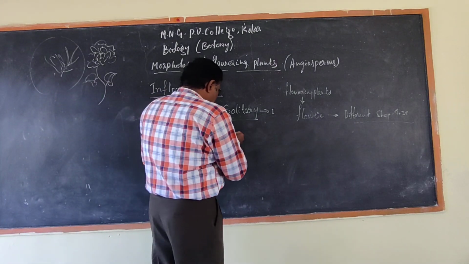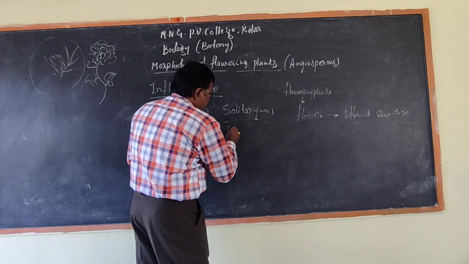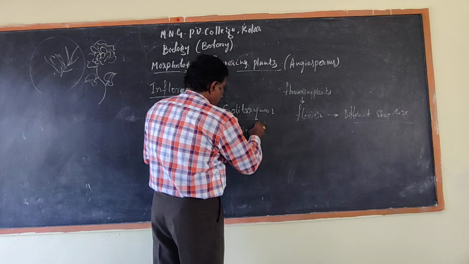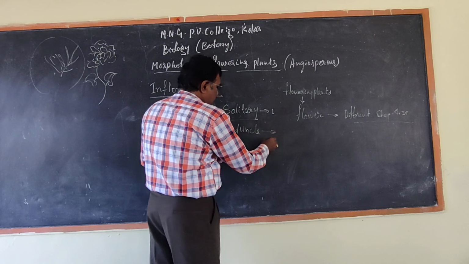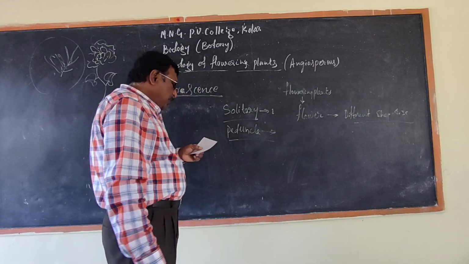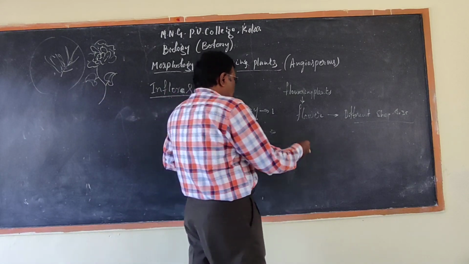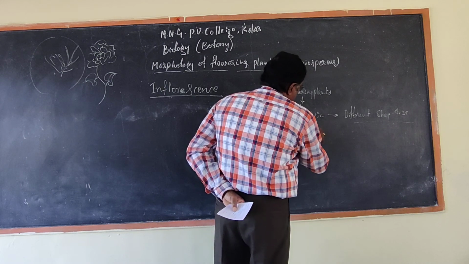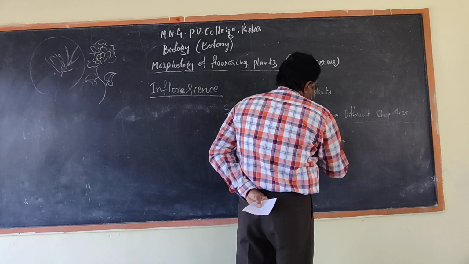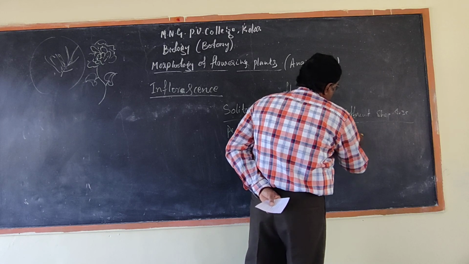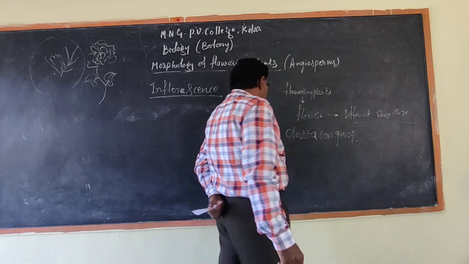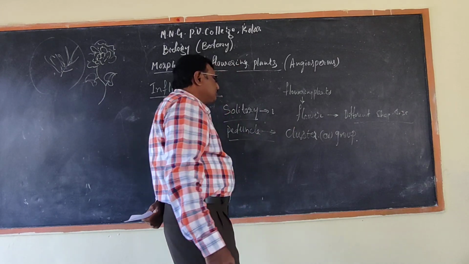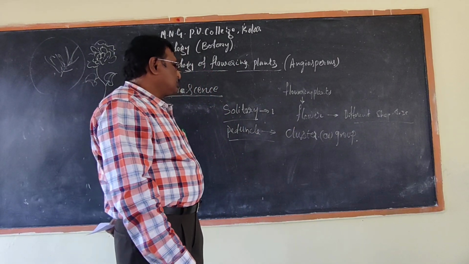And one more type, peduncle. Peduncle is nothing but a cluster or group of flowers arranged on the stalk.